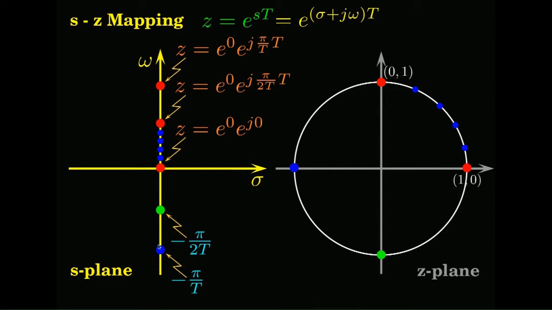So, if you see the imaginary axis from minus pi by T to pi by T, all this portion of the imaginary axis maps to the points, the locus is the unit circle on the z plane. Okay.